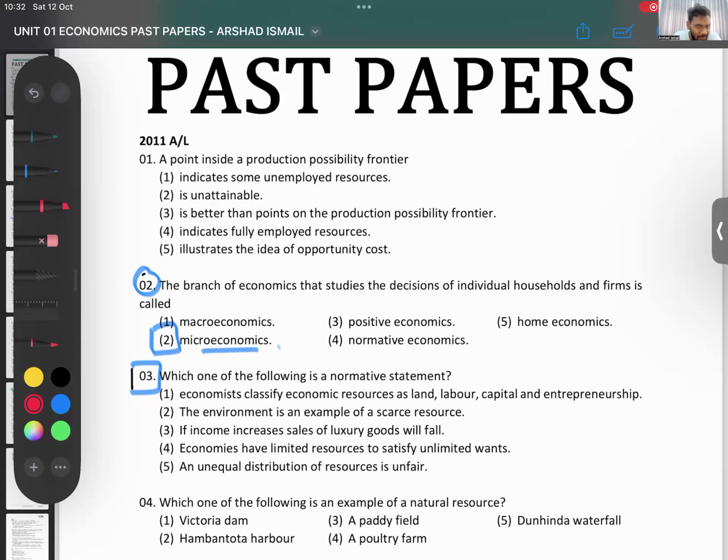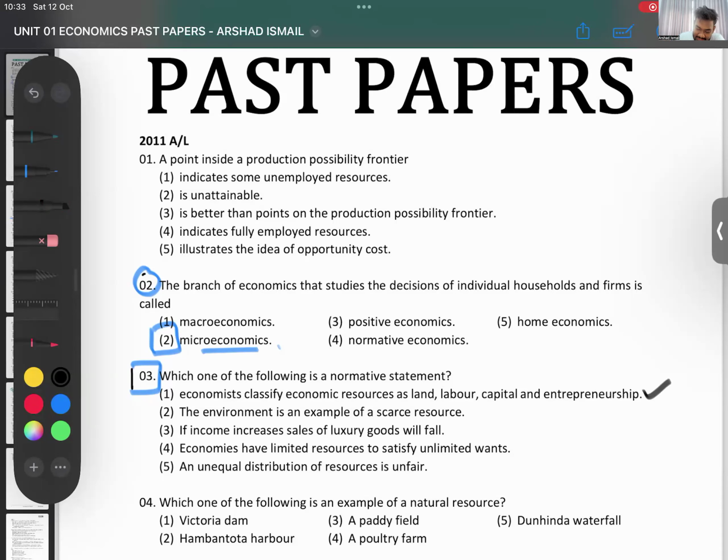That means 4 of these are facts. So you can prove it. You can prove and say, look here, this will happen or this will not happen. One of it you can't prove. One of it is a subjective thing. Which one is that? We look at the answers. Number one is saying that economists classify resources as land, labor, capital, entrepreneur. This was the first example under positive statements in my tutor also. So this is a positive statement.